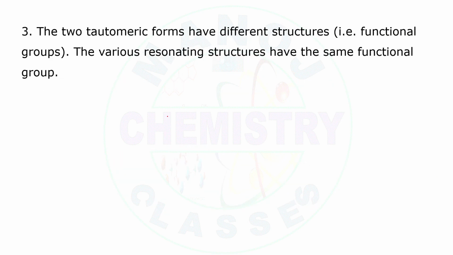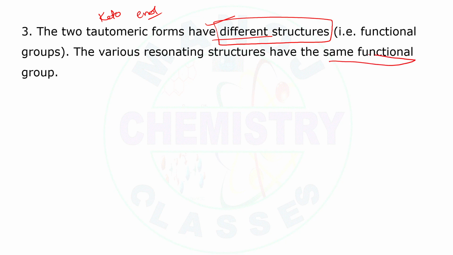The third one: the tautomeric forms have different structures. The structures of the tautomers are different. There may be a change in the functional group, like one may have a keto functional group and the other may have an enol functional group. So there is a change in the functional groups, and that's why they have different structures. Whereas the resonating structures have the same functional group.